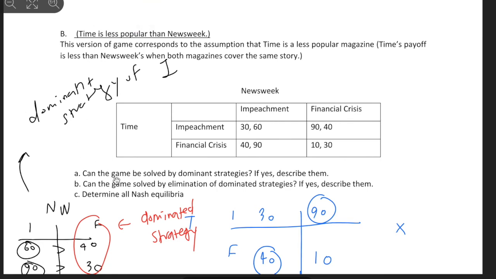So number A, can the game be solved by a dominant strategy? Yes, right? So Newsweek's dominant strategy is impeachment, right? So we only have this option, and inside of it, which one is better for Time? 30 or 90? We'll go for, right?